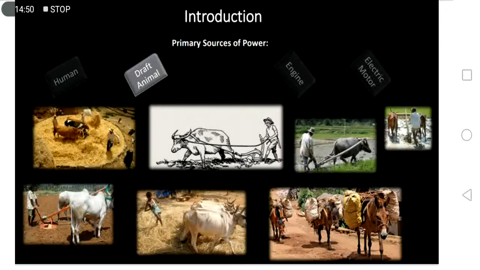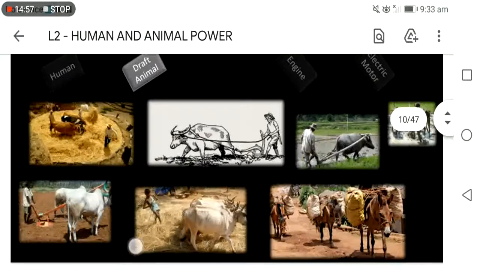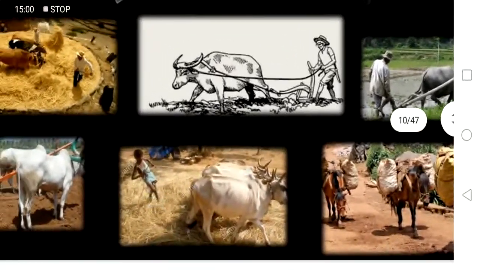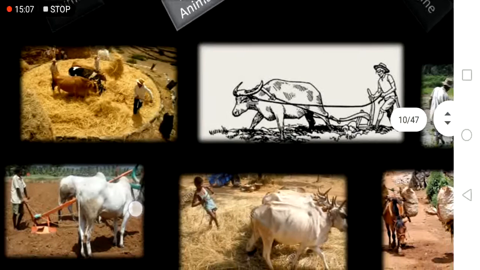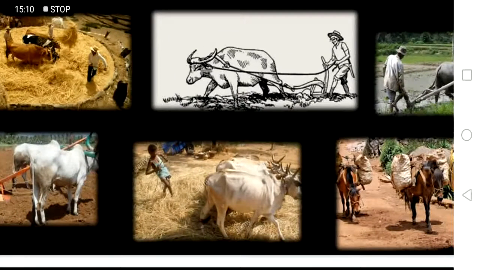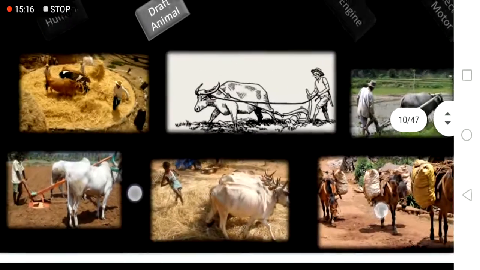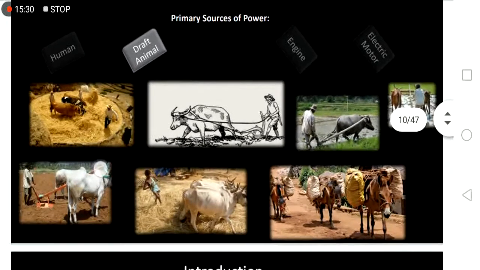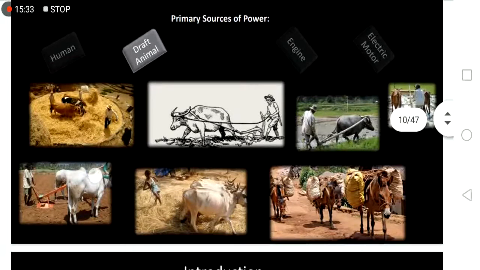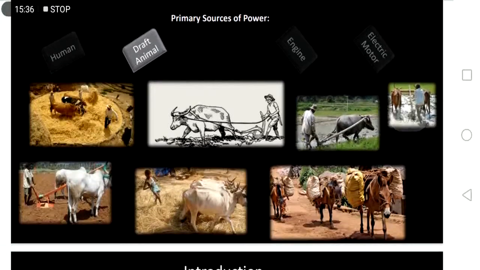Some of them are used, for example here in our picture, where they use draft animal power to thresh the grain. The animal tramples on the grain to loosen the grains from the stalk. Okay. So these primary sources of power, the human and the draft animal, are our main topic here in our lecture.